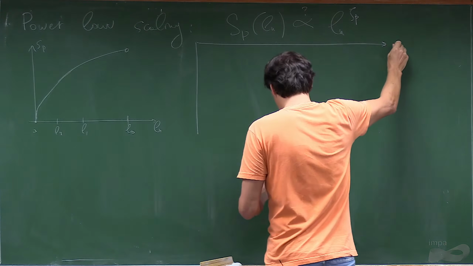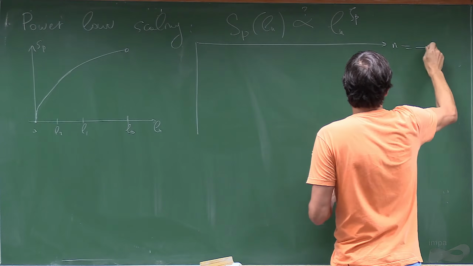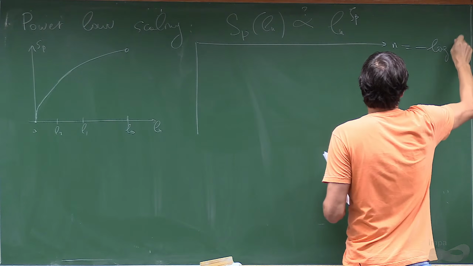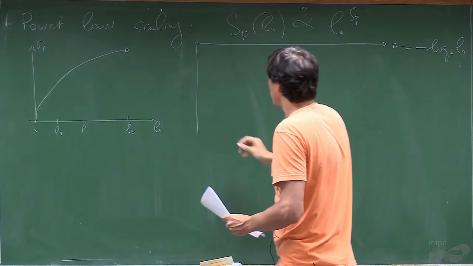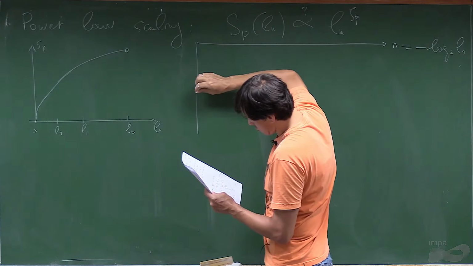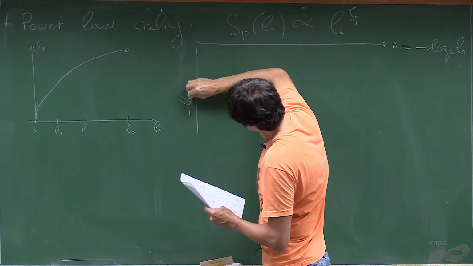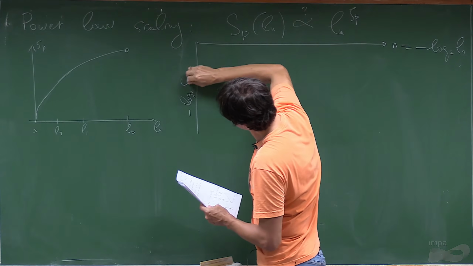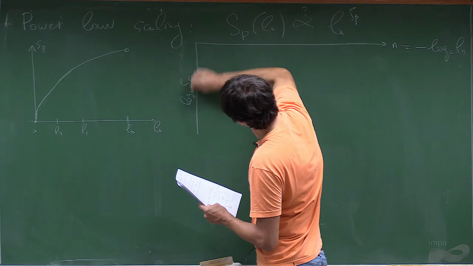We will put here n, which is minus log 2 ln, and here minus log 2 Sp.